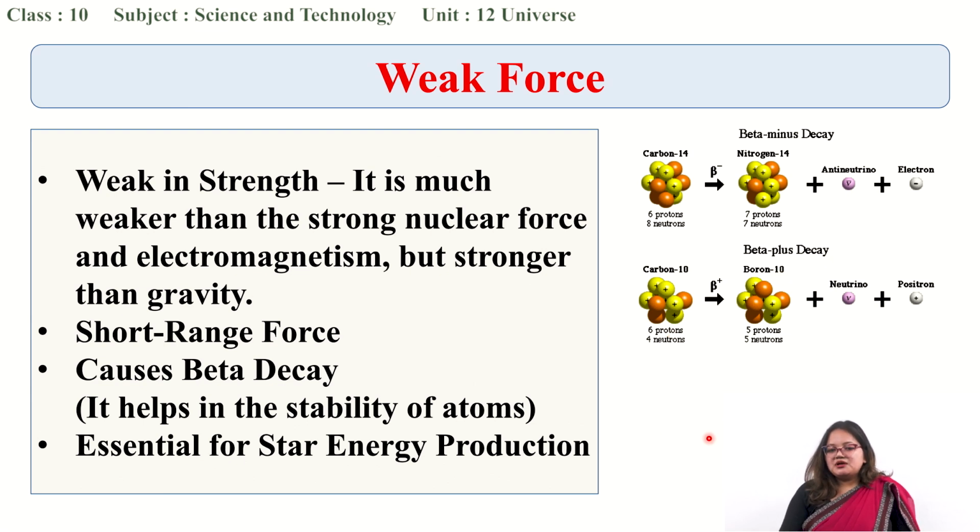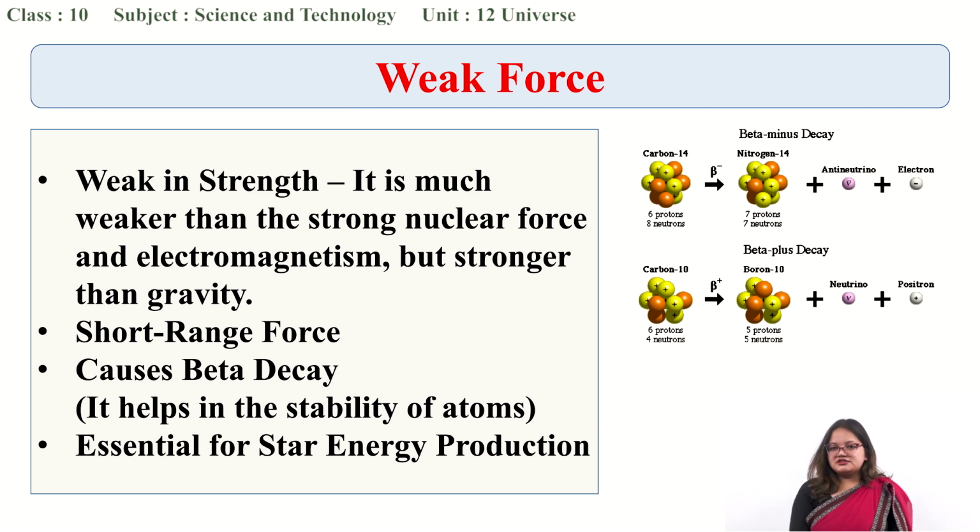So what happens in beta plus decay? In beta plus decay, a proton is being transformed into a neutron. Earlier there were 6 protons and 4 neutrons, whereas after beta plus decay there are 5 protons and 5 neutrons. However, in this case, unlike the earlier one, they have emitted a neutrino and a positron. Basically they are antiparticles: electron and positron, neutrino and antineutrino. They are simply antiparticles of each other, and we do not have to study that in much detail.